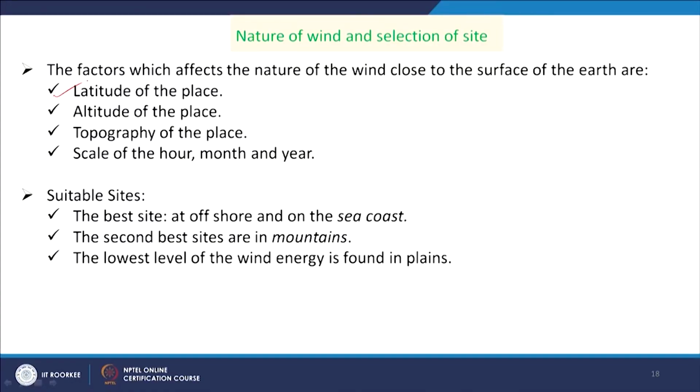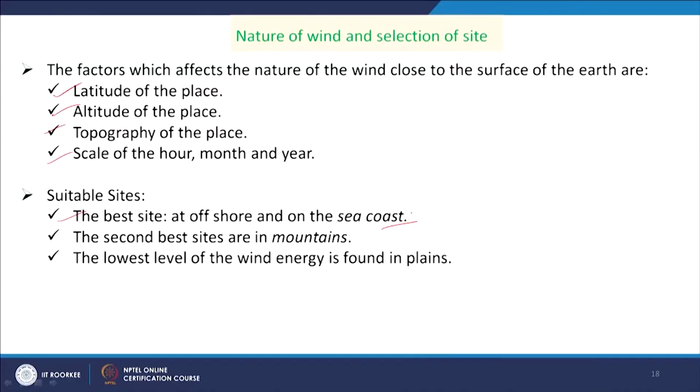Nature of wind means whether it will be having sufficient speed or not, that will depend upon many factors: the latitude of the place, altitude of the place, topography of the place, and scale of the hour, month and year, at what time, in which month and which year. So, all those things will influence the wind speed and the type of wind that we mean. And then suitable sites for wind energy installation: the best sites are offshore and on the sea coast, as we know that daytime and night time there will be wind, in both cases there will be direction of wind.